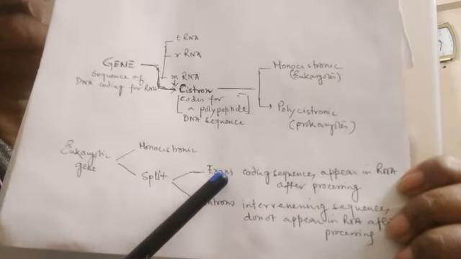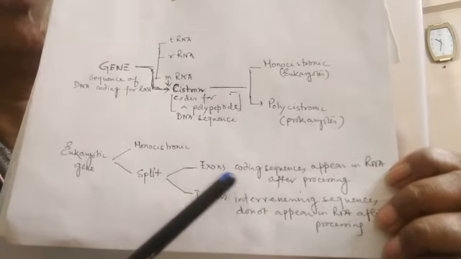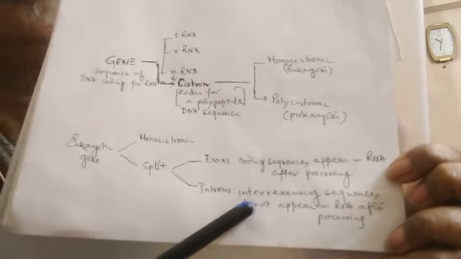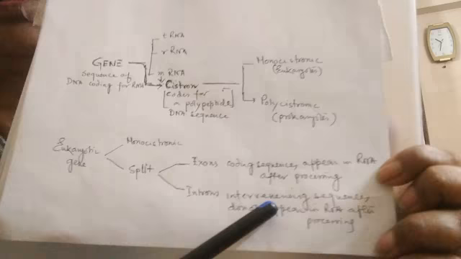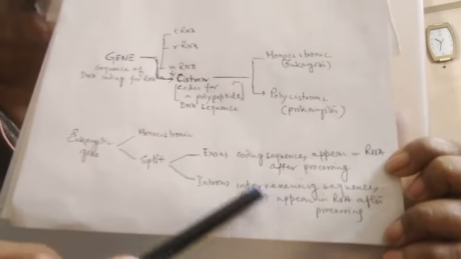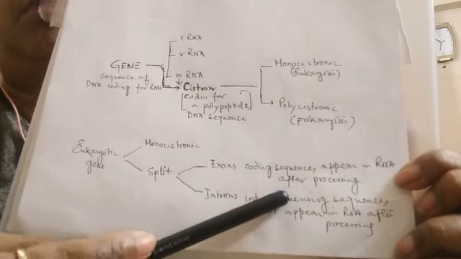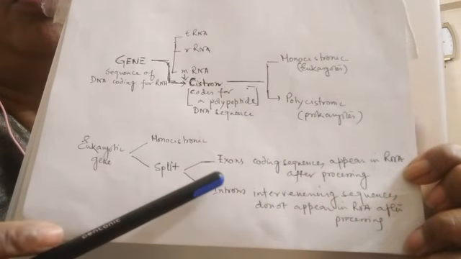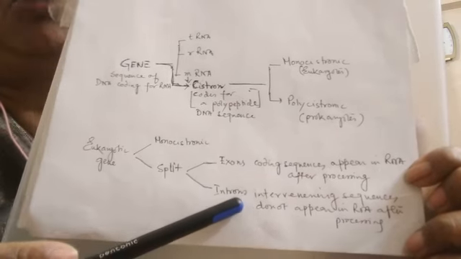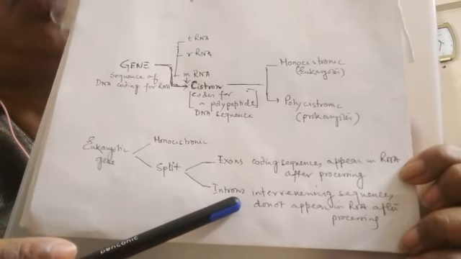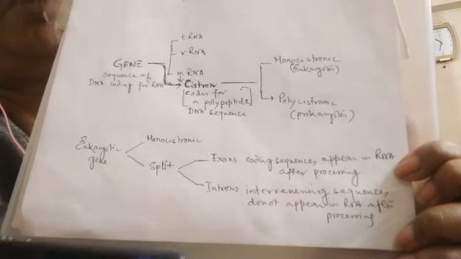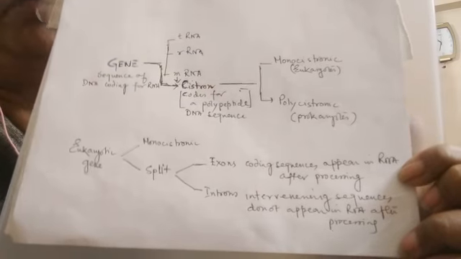So after post-transcriptional processing, these exons appear in the mRNA, but these introns are removed. This is one of the reasons why we require post-transcriptional processing, that is to remove the introns and to join the exons so that we can have a specific polypeptide.